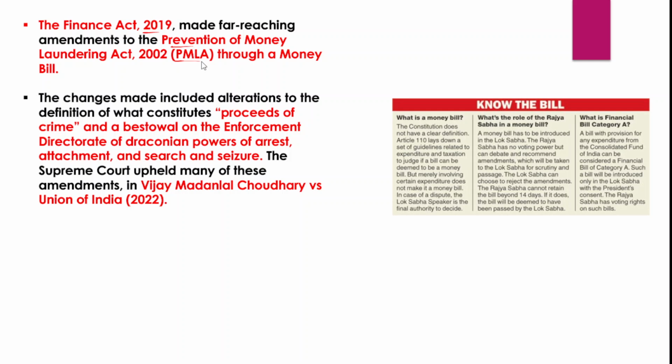Additionally, the changes included alterations to the definition of what constitutes proceeds of crime under the Act, and giving the Enforcement Directorate certain draconian powers of arrest, attachment, search and seizure.